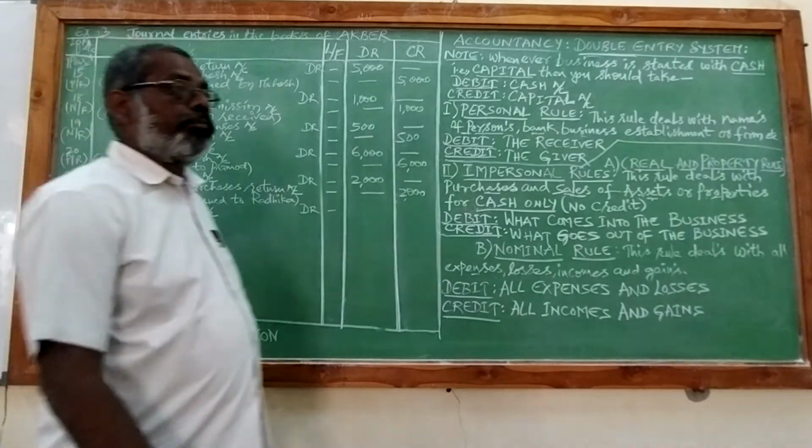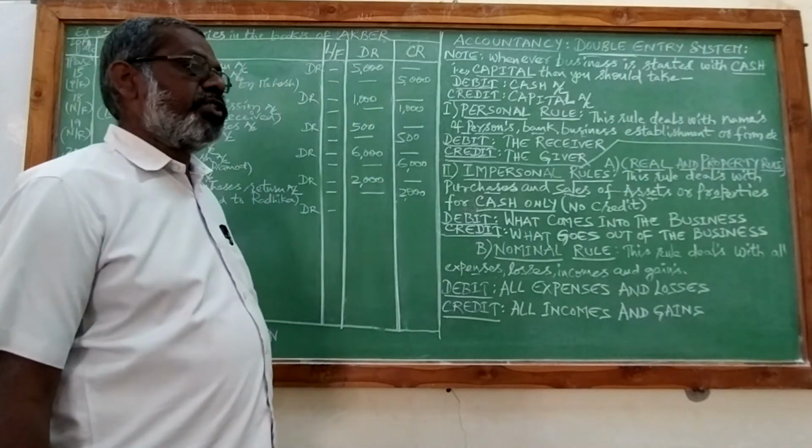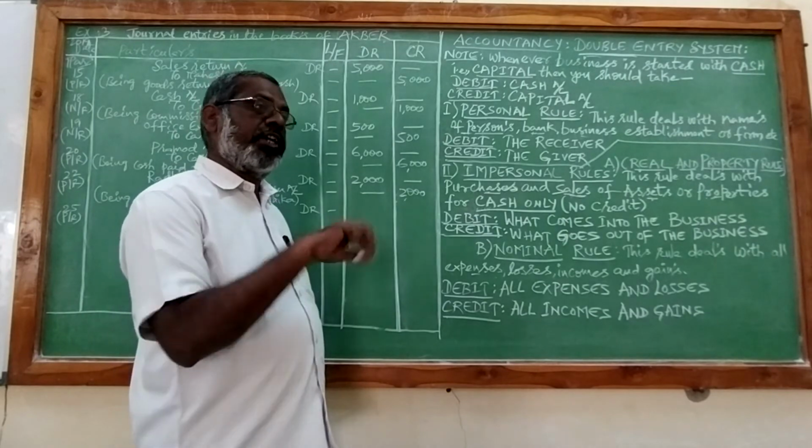So, the goods which are meant for business, which he bought for business, are being taken for personal use.